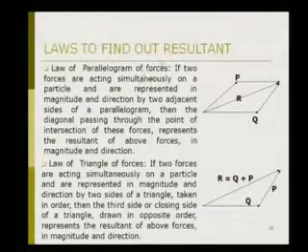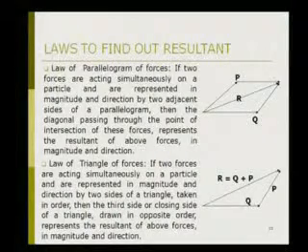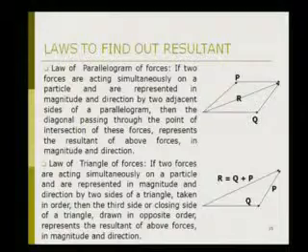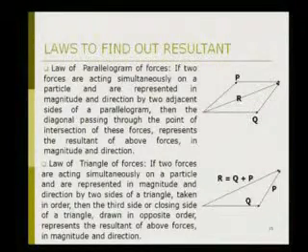Next are the laws to find the resultant. First is the law of parallelogram of forces. If two forces are acting simultaneously on a particle and are represented in magnitude and direction by two adjacent sides of a parallelogram, then the diagonal passing through the point of intersection of these forces represents the resultant of the above forces in magnitude and direction. We can see the figure.